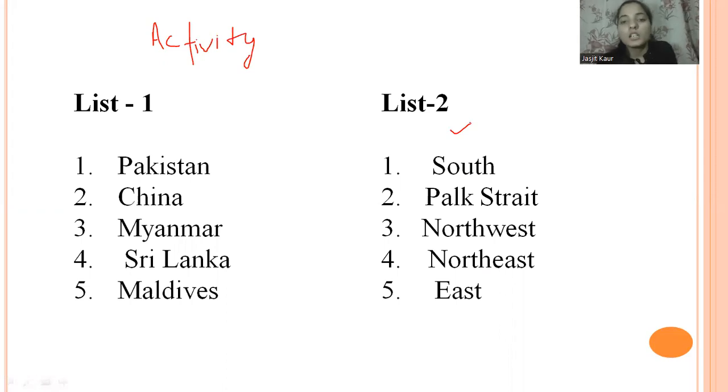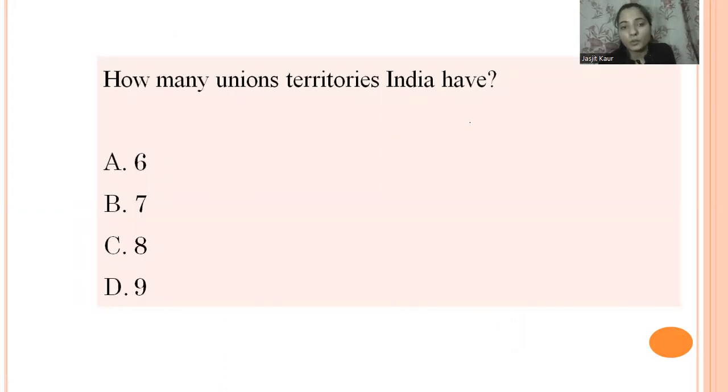Okay. So now moving forward, you have to tell me how many union territories are there in India. Is it 6, 7, 8, or 9? You can write your answer in the comment section.